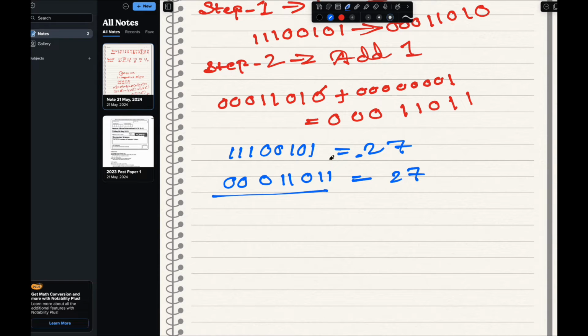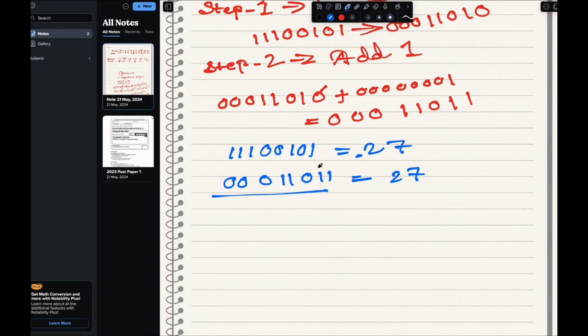So how will this be the answer? This one is negative, so this must be positive. So when we convert these to denary, we get the answer as a positive 27. So you guys can ask me how you will get the 27. That one is actually simpler, the same way.